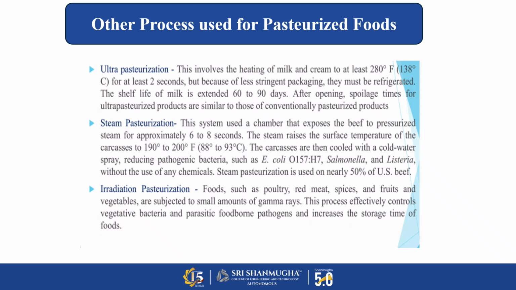Next is irradiation pasteurization. Foods such as poultry, red meat, spices, fruits, and vegetables are subjected to some amount of gamma rays. This irradiation pasteurization helps to reduce foodborne pathogens and increases the storage time of the foods.